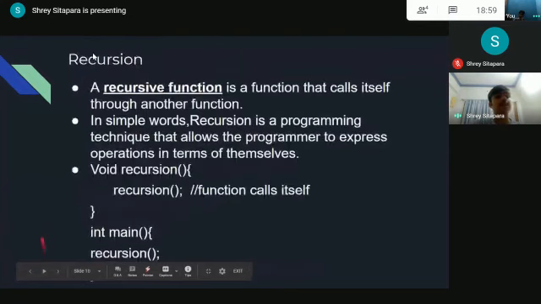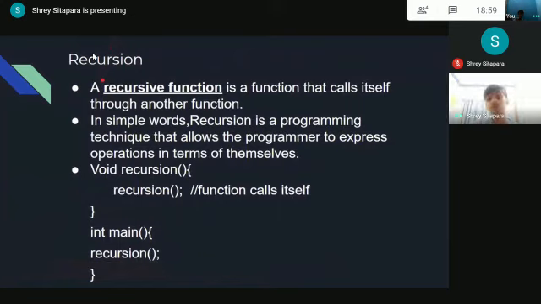Here we go to the next, that's recursion. Recursion is a function that calls itself, possibly through another function. That's in recursion, a function is called by itself through a predefined condition.